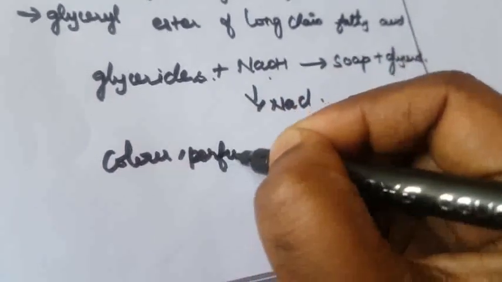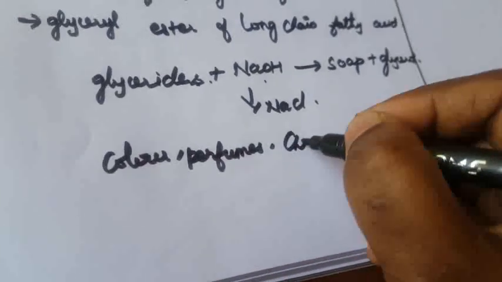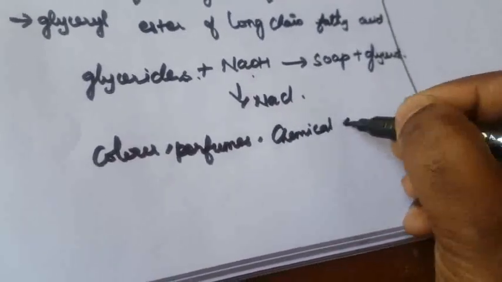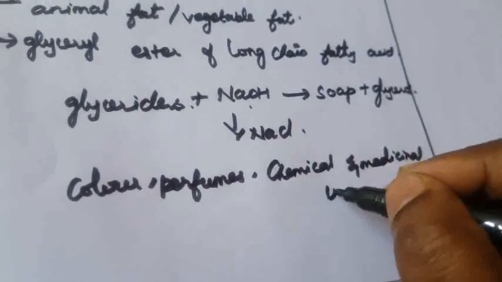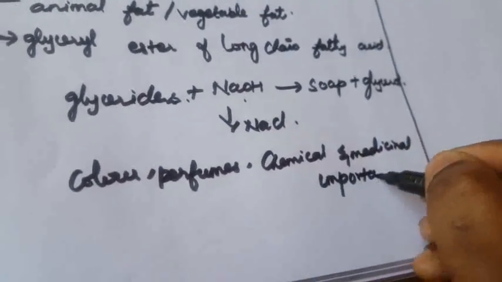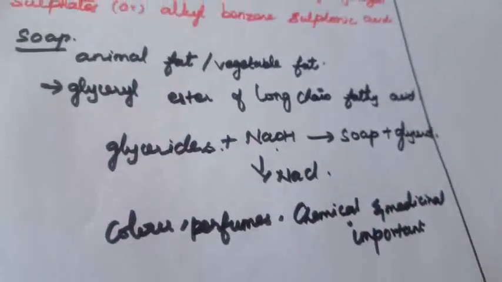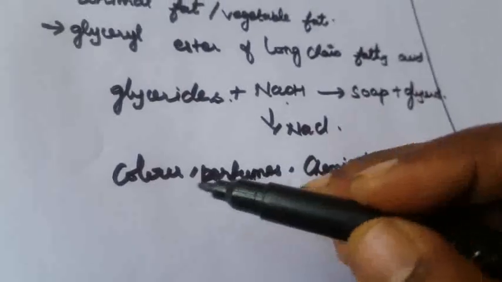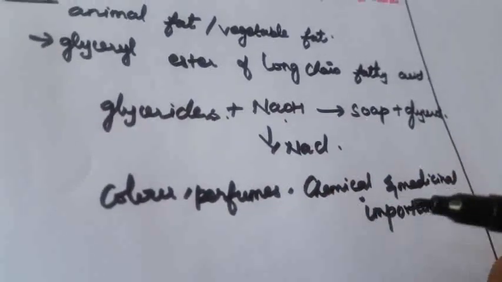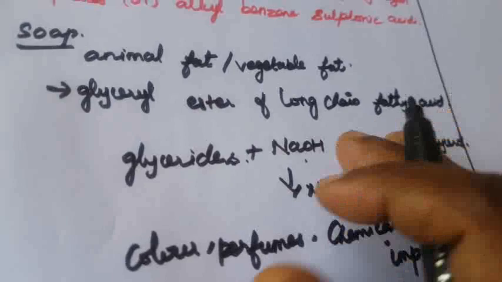So after the precipitation by adding sodium chloride, according to the desired color, perfumes, chemicals and medicinal importance, these are the soaps.